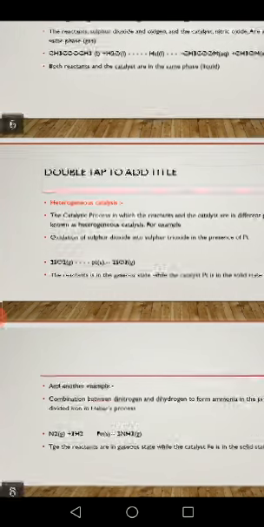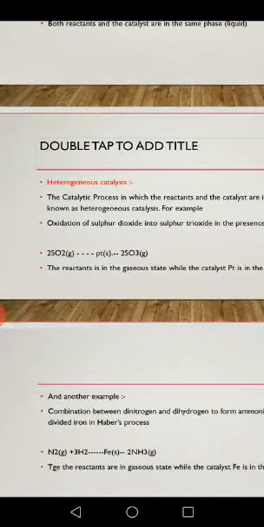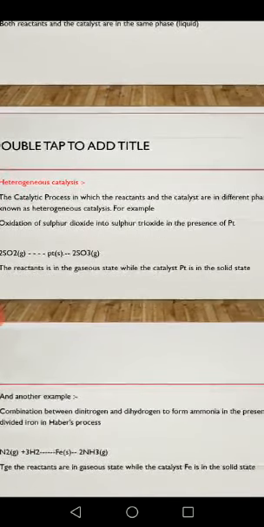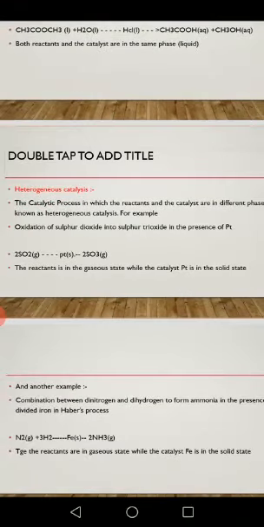Sulfur dioxide is in the gas phase and the platinum catalyst is in the solid phase. The reactants are in the gas state while the catalyst platinum is in the solid state, so the reactants and catalyst are in different phases. This is known as heterogeneous catalysis.